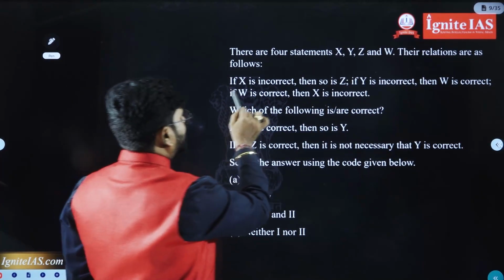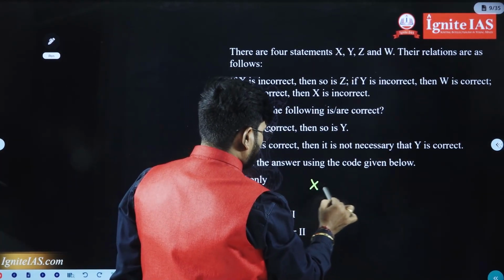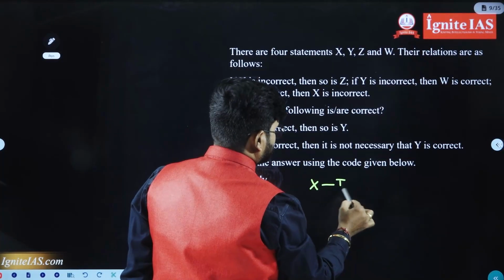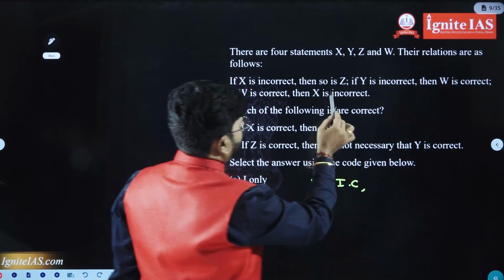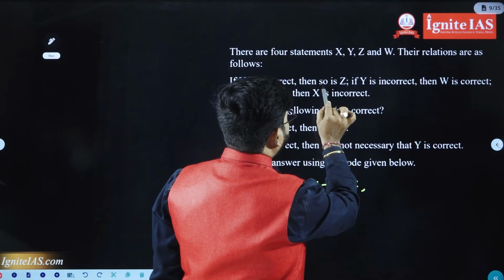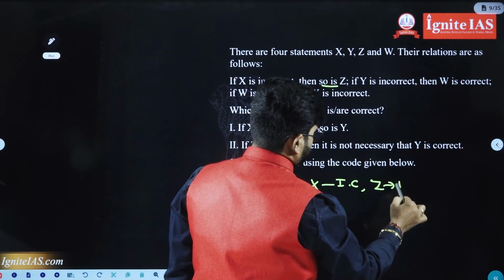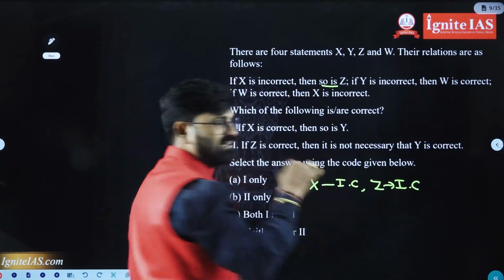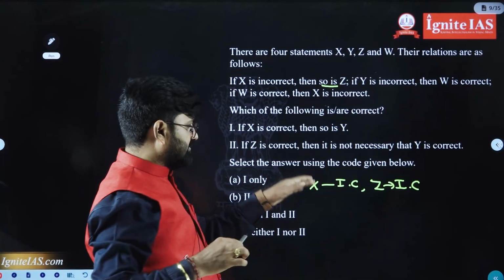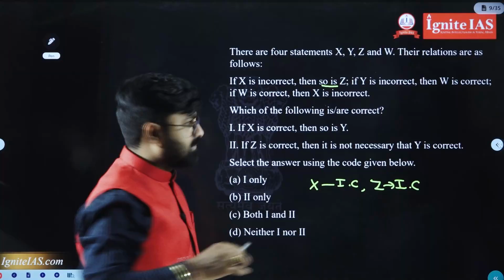If X is incorrect, then so is Z, which means Z is also incorrect. If X is incorrect, Z is also incorrect, which means if X is correct, Z is also correct.